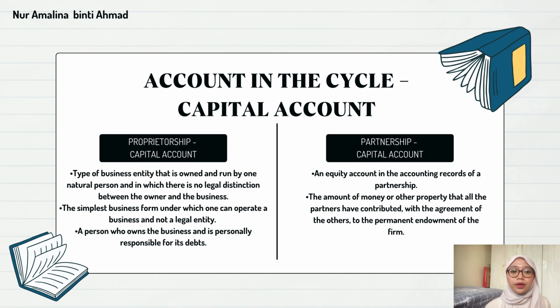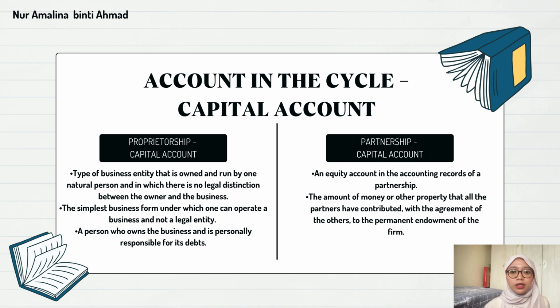The first is proprietorship capital. Proprietorship is a type of business entity owned and run by one natural person, in which there is no legal distinction between the owner and the business. It is the simplest business form under which one can operate a business, and it is not a legal entity. It also refers to the person who owns the business and is personally responsible for its debts.